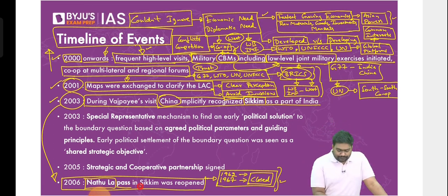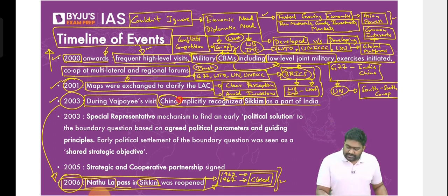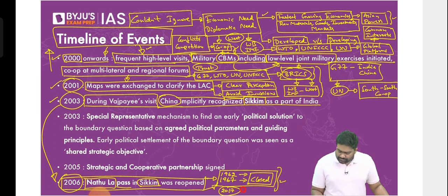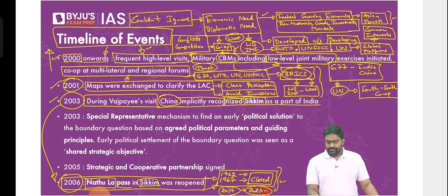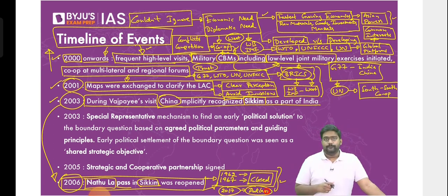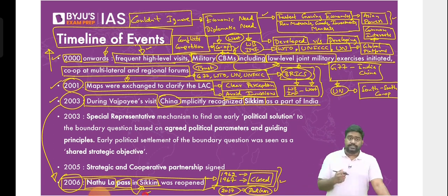So Nathula Pass was shut following the war and the clashes in 1960s. It was reopened for the first time finally in 2006 because China finally recognized Sikkim as part of India, as Indian territory. All right? It remained open until 2017, until the Doklam dispute. When Doklam clashes started again, when it escalated into a standoff, which we covered under India-Bhutan, the Nathula Pass was again shut for a brief period. For another couple of years, Nathula Pass was closed until 2019. Before it could be fully reopened, the pandemic hit. Pandemic and travel restrictions came up. So again, Nathula Pass was closed. Now we are slowly reopening Nathula Pass, which is of great importance for Sikkim, for border trade, and for connectivity.